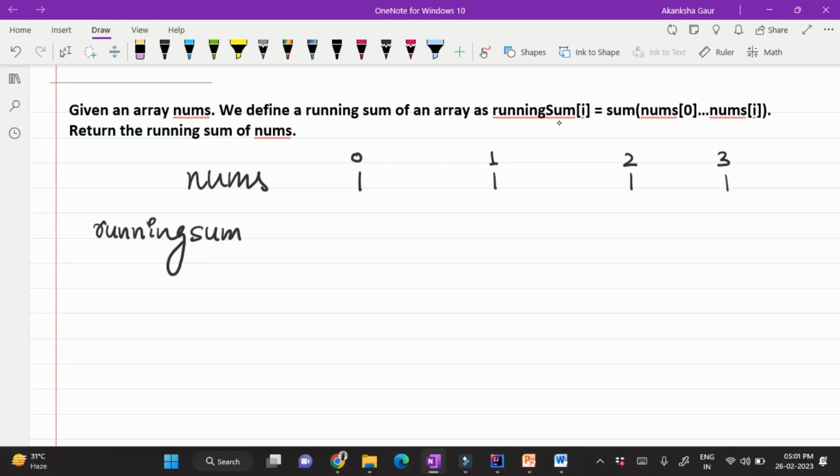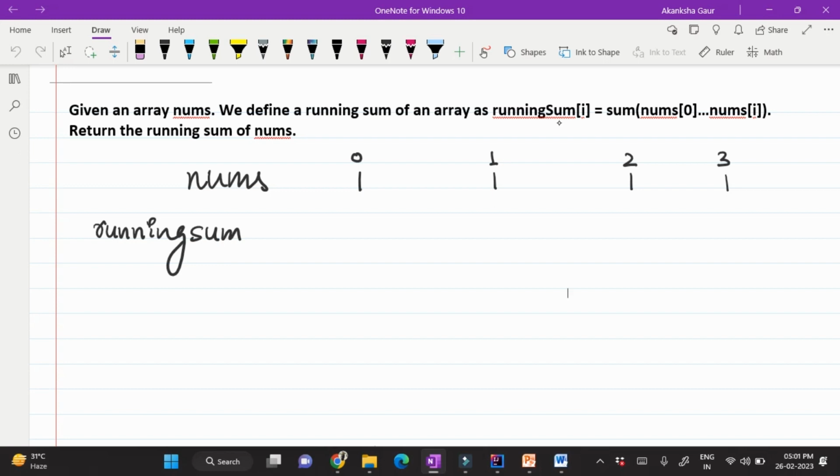Now let's look at the problem. Here we have an array nums and we need to find the running sum. It's a very simple thing: the element at any index will be the sum of the current index plus the sum of all the previous indexes. Right here, because it is a running sum and we are starting with index 0, there are no previous elements.